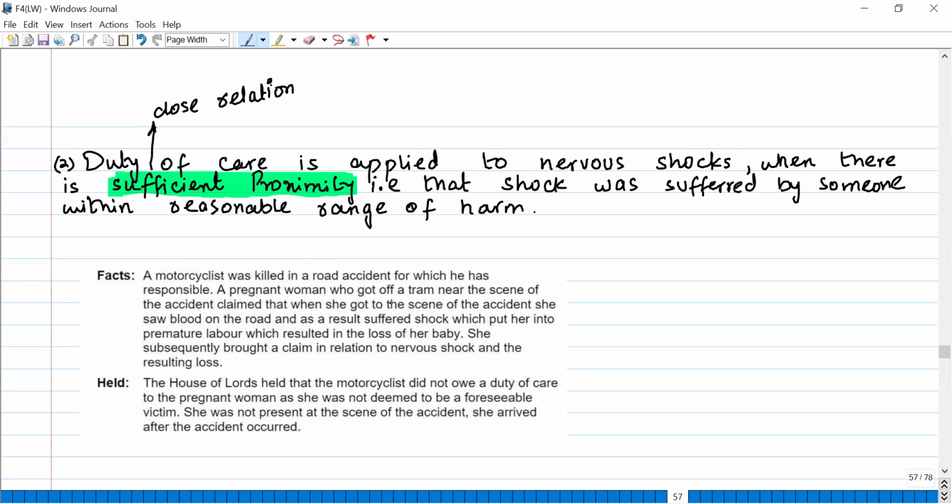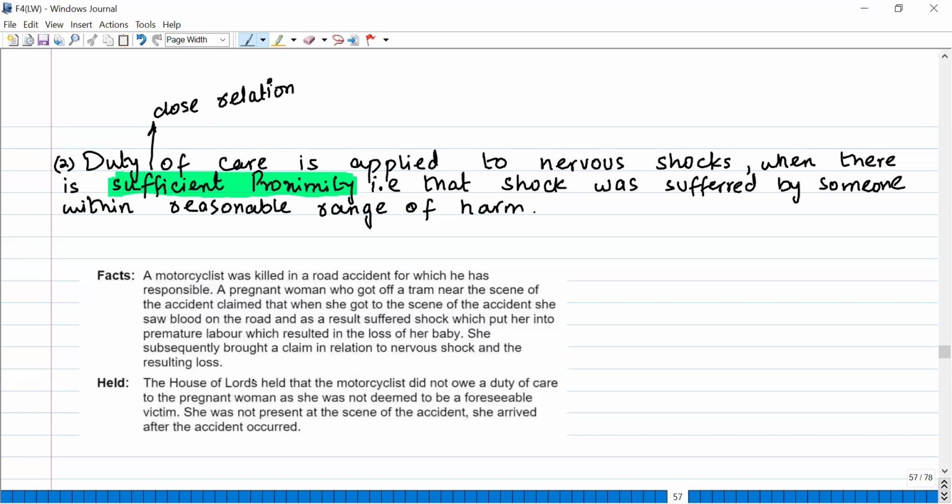A pregnant woman who got off a tram near the scene of the accident claimed that when she got to the scene of the accident, she saw blood on the road and as a result suffered shock, which put her into premature labor, which resulted in the loss of her baby. She subsequently brought a claim in relation to the nervous shock and the resulting loss.